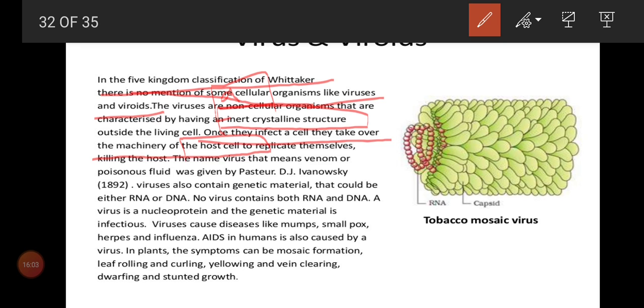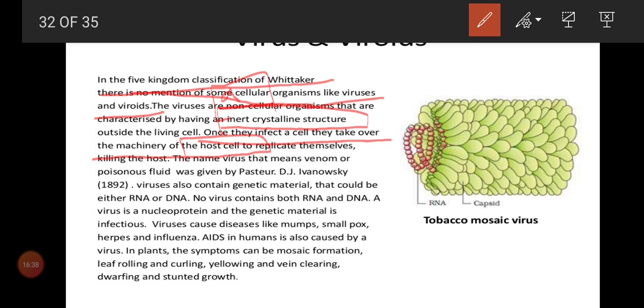For example, when it enters your body, we are saying they don't have any cell organelles, nothing. So how is it multiplying? It is multiplying with the help of the host machinery. How the host multiplies, how the host does so many works inside the cell, it will use all those reactions of the host for its purpose. So it starts to multiply inside the host cell. That is the nature of the virus, and this is all about the introduction.